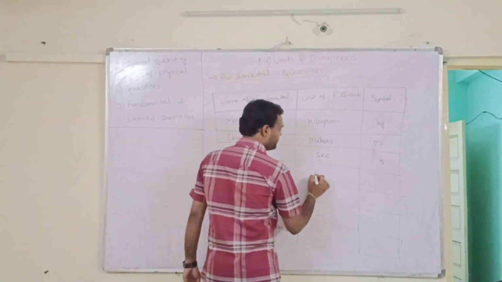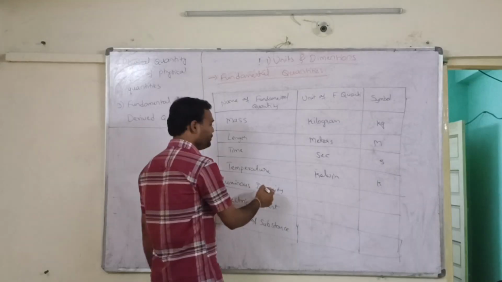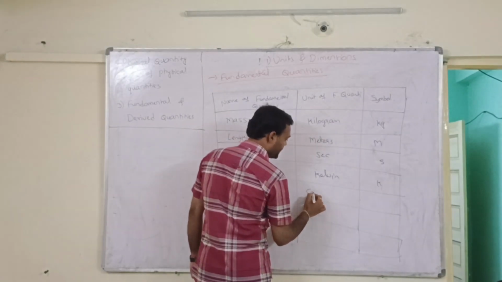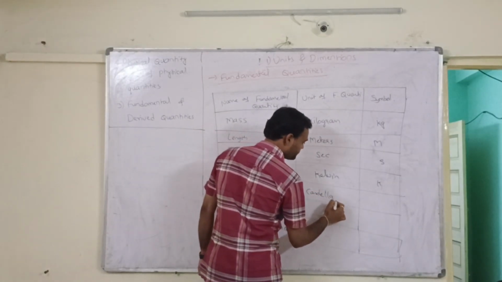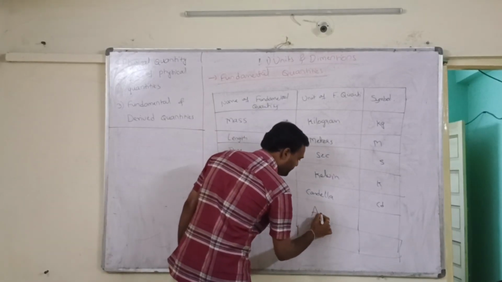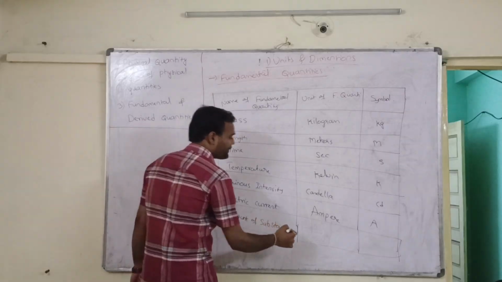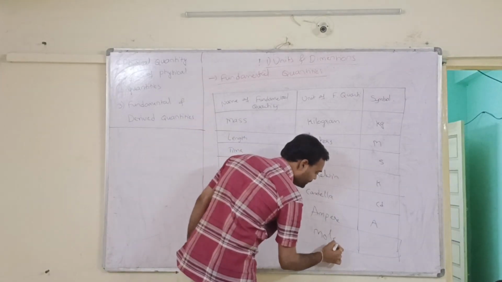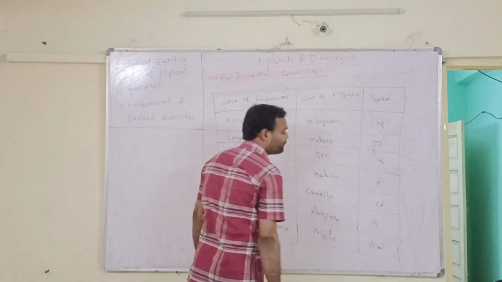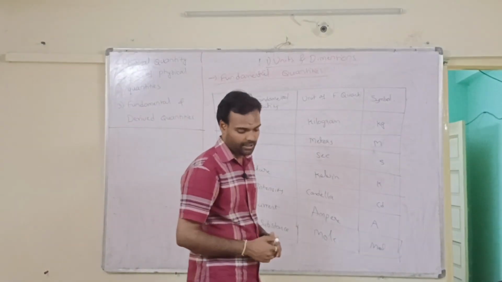Temperature, Kelvin, we can say K. And luminous intensity, candela, cd. And electric current, ampere, A. And amount of substance, the unit is mole, and we can represent it with mol. And these are the fundamental quantities.